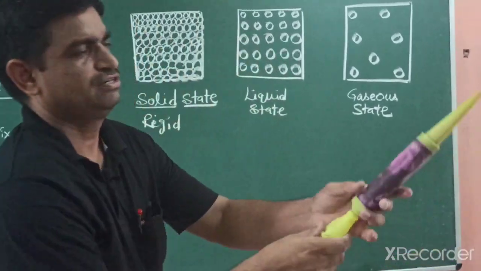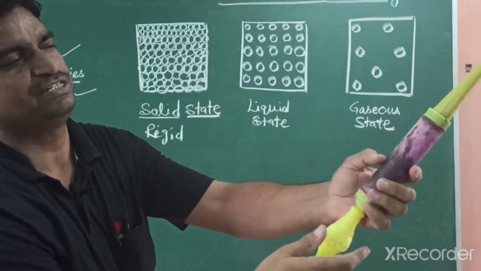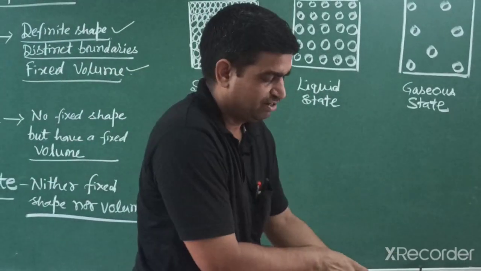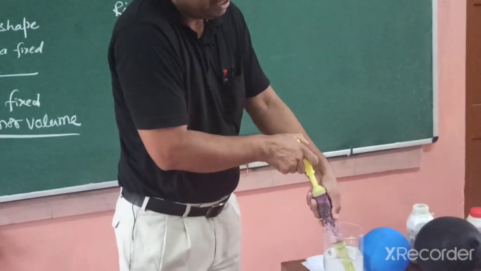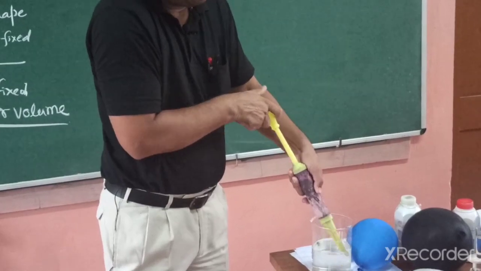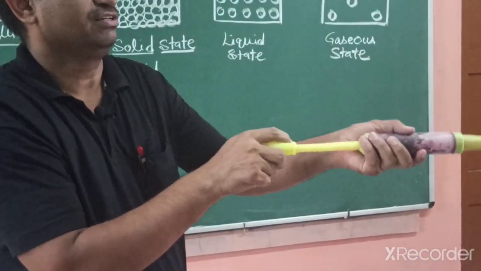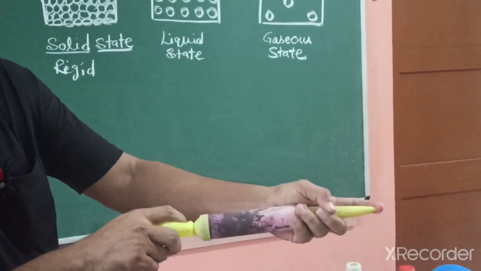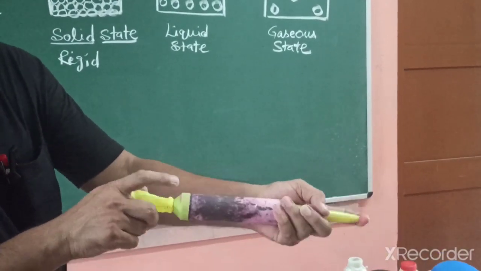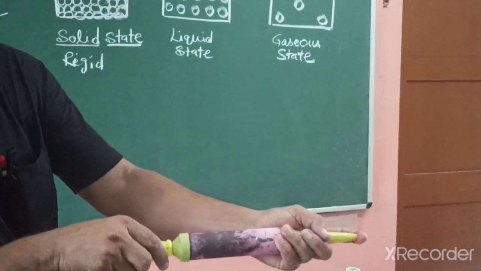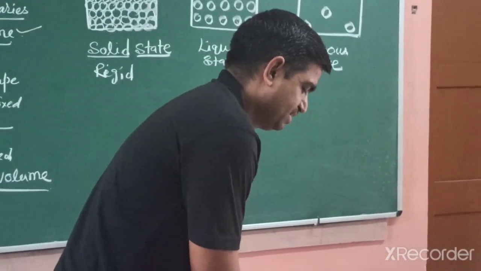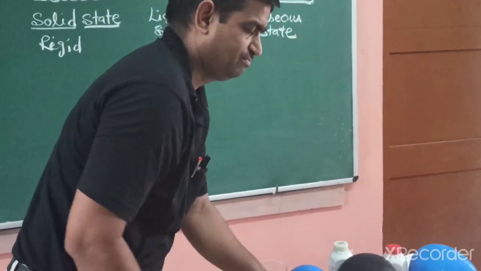Like this, in our holy festival there is the pichkari, which we can also fill with water easily. So we are showing the pressure. If I stop the nozzle, it is very difficult to apply pressure. If I open it, it can easily be pushed. So liquids are also not compressible.